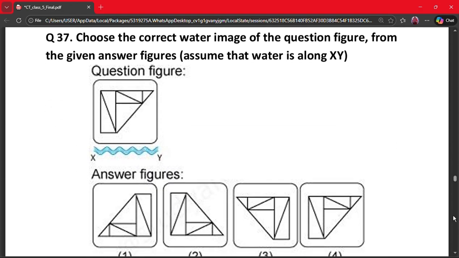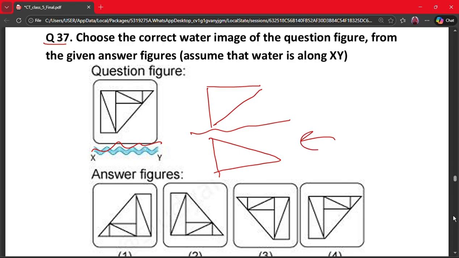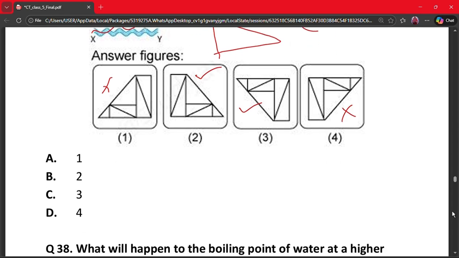Our next question is question number 37. Choose the correct water image of the question figure from the given answer figures. Assume that the water is along XY. So this is the figure that is like this. So when the water is here, this image will give us a water image something like this. So option A, no. Option 2, yes. Option 3, no. Option 4, no. So our correct answer is the second option, which, A says 1, B says 2, C says 3, D says 4. So 2 is in option B. So the correct answer is option B.